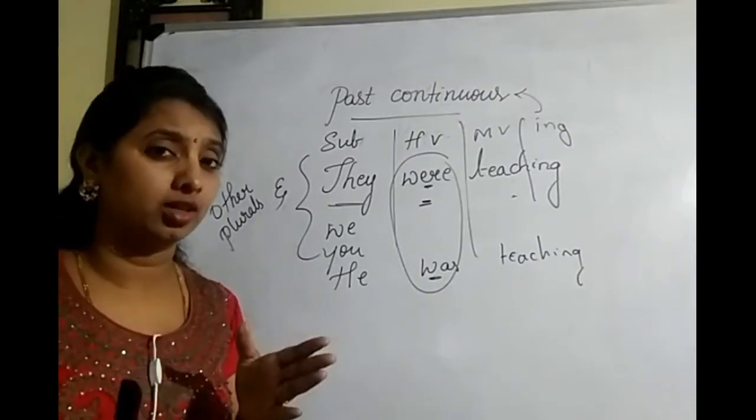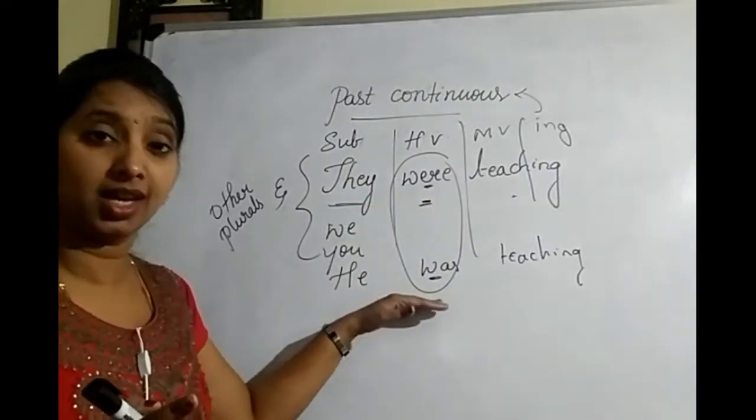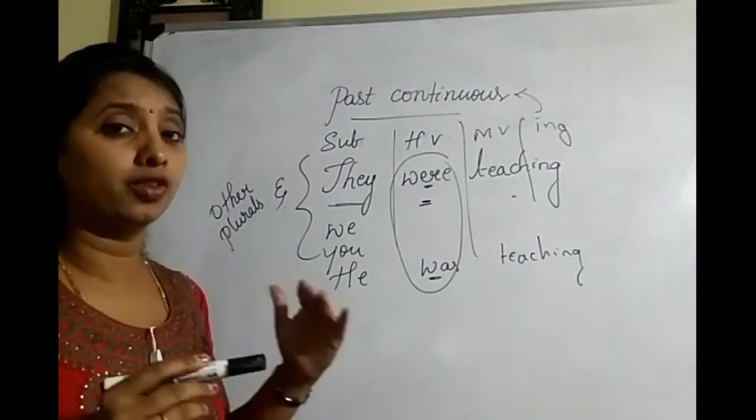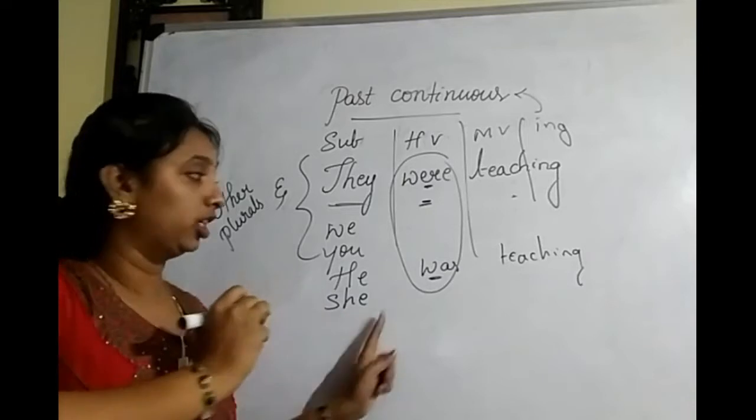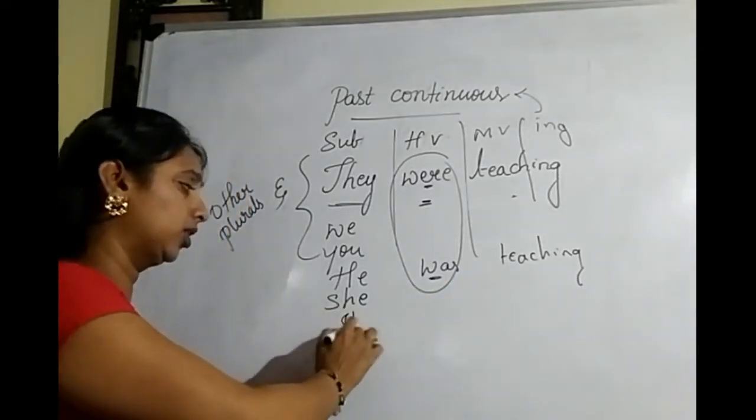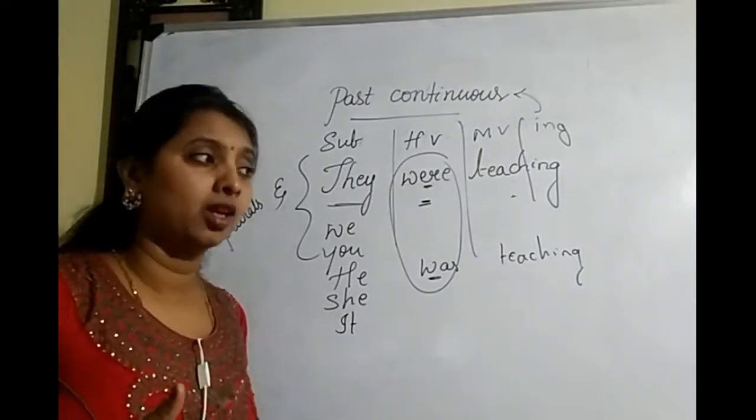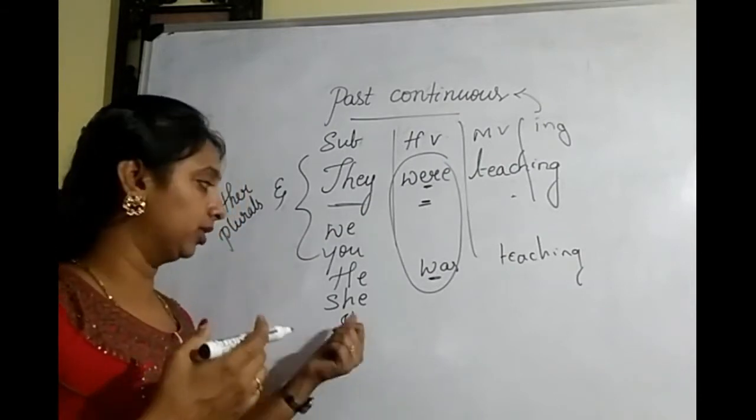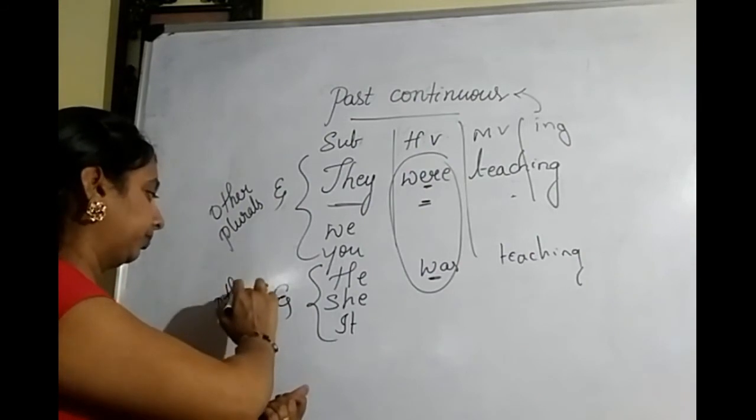Then if I go for she, which group will you go for? Will you go for the first group or will you go for the second group? He, she, it. We go for the second group. So if I say she, I have to say she was teaching. Then if I say it was barking, it was biting, it was killing another animal. Like this we have to say. And we have to use it with other singulars.